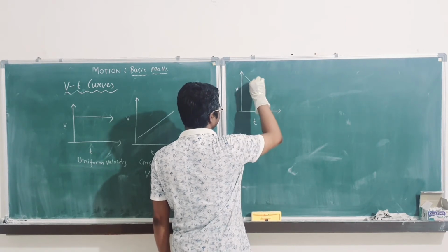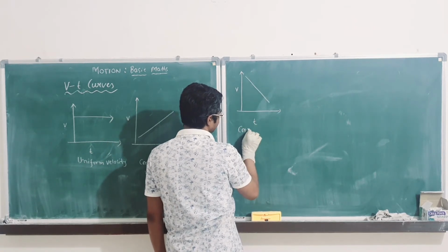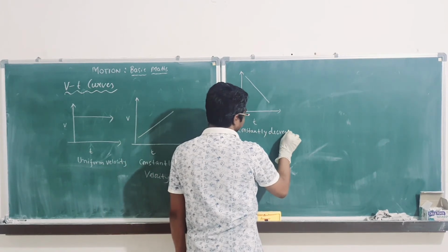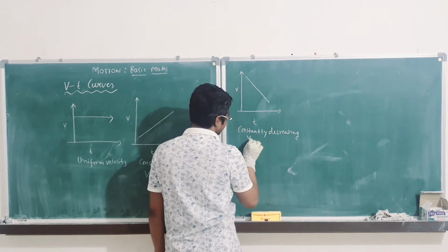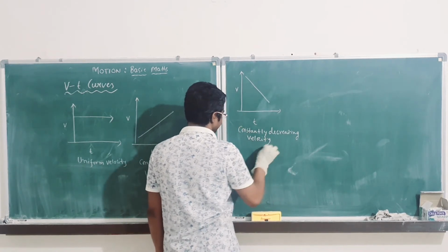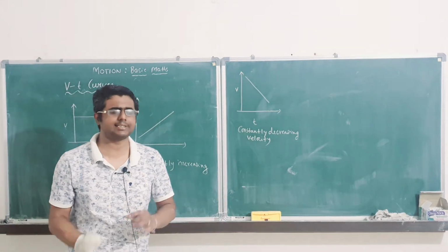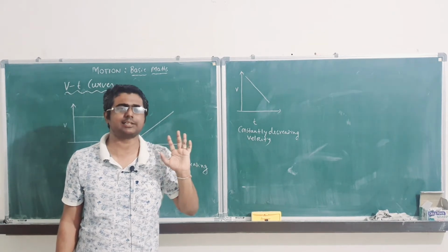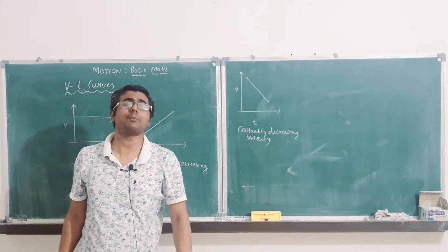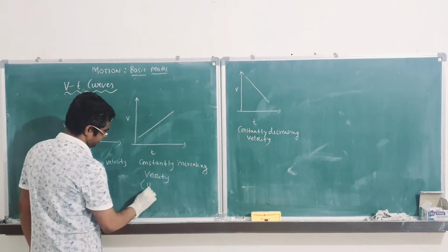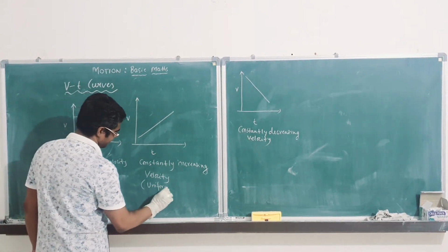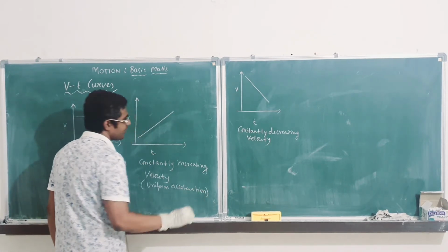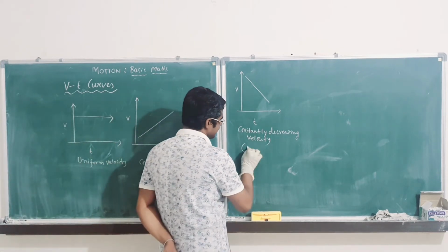Next, velocity time, constantly decreasing velocity. So when the velocity is constantly increasing, suppose it is 2 meter per second, then it is 4 meter per second, then it is 6 meter per second, like this. So that means there is uniform acceleration. When it is constantly decreasing, that means it is uniform retardation.